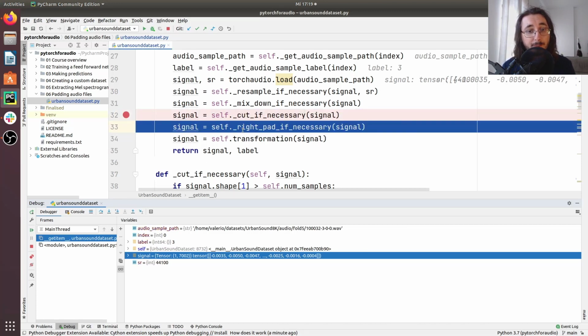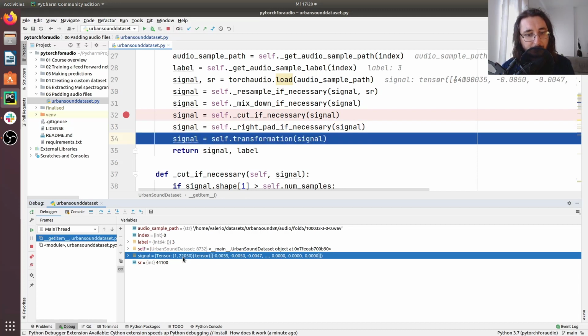But now the signal is going to be right padded because it satisfies the condition for being right padded. And now let's take a look at the signal. Once I step through, you'll see that the tensor is now 22,050 samples. And that's because we applied right padding to it. Okay, so this seems to be working fine.